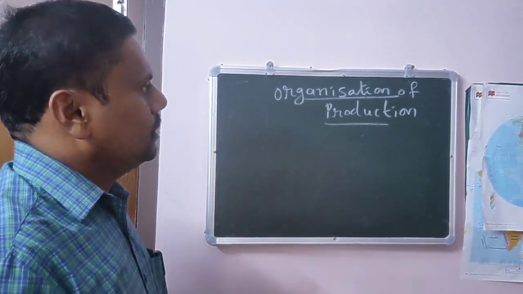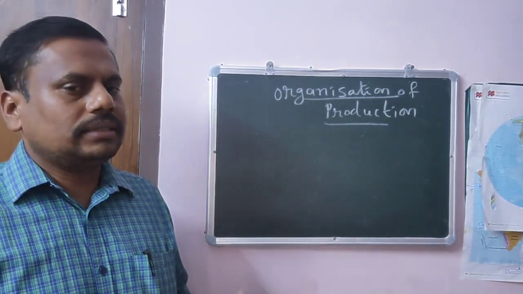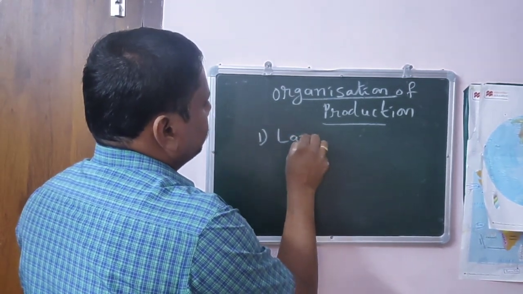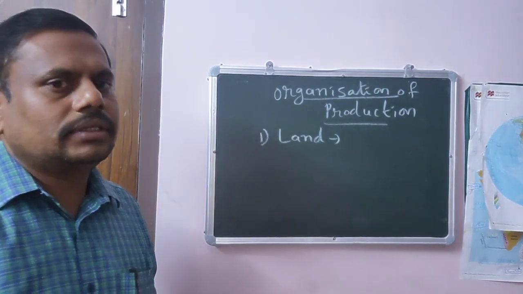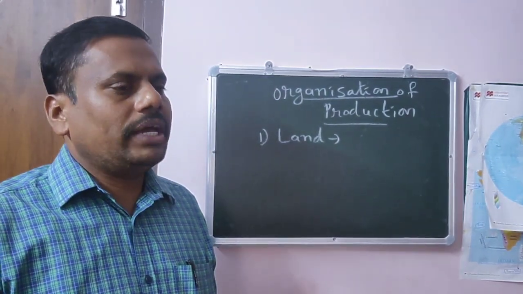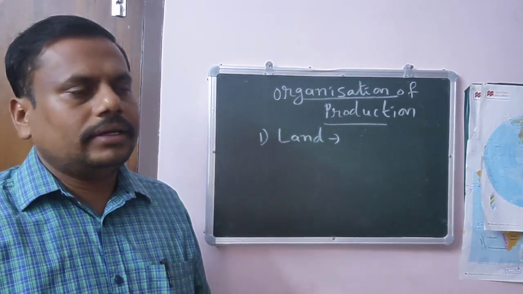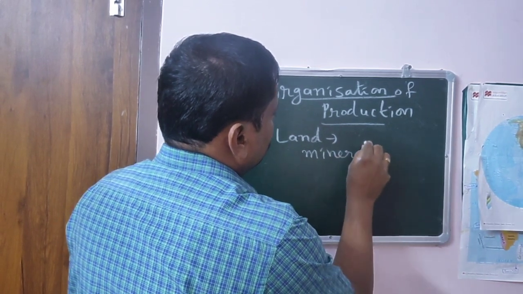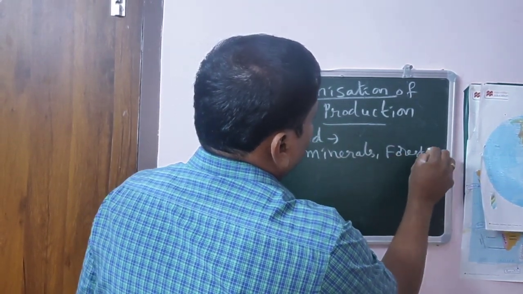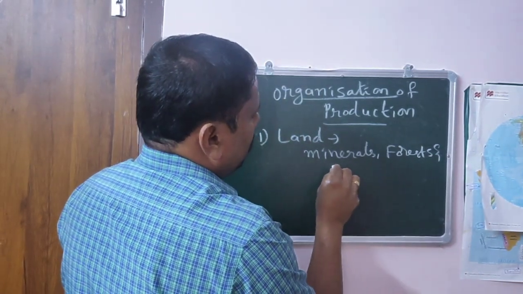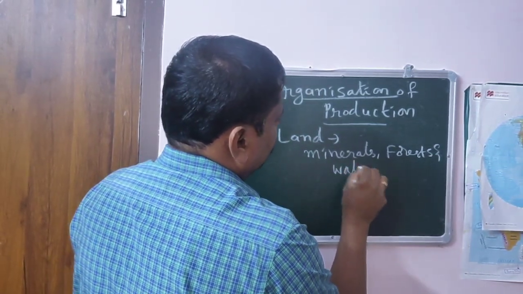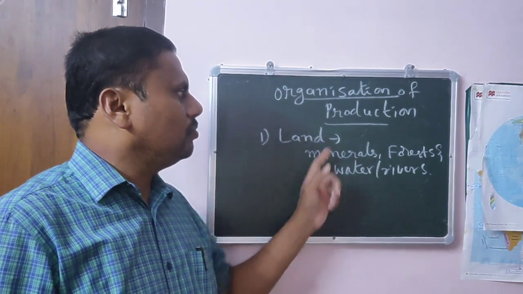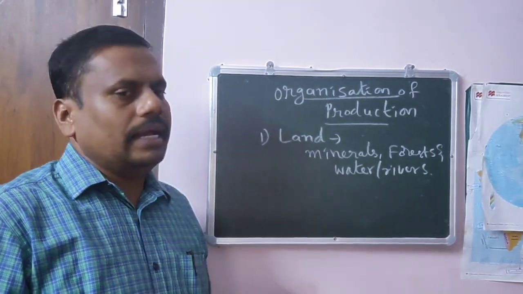So, organization of production. In order to organize all these, we require some resources. Among all those, the first important one is land. What is land? The first important thing we require to do production is land. And not only land, we want other natural resources like minerals, forests, and even rivers, that is water. What is the first one? Land. The first important thing we require in order to do production is land.